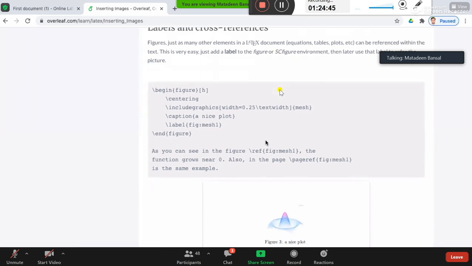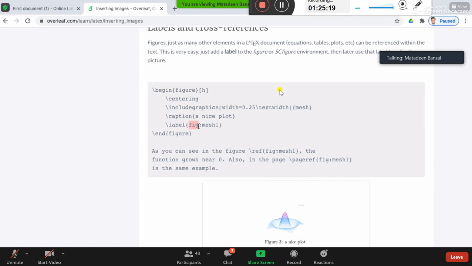So just like we have a label in an equation, we put a label in each figure, right? So it is label fig:mass1, right? Always use this type of nomenclature. Though you can use anything to label a figure, this is a figure of mass, right? Whatever you like, but always use a label.